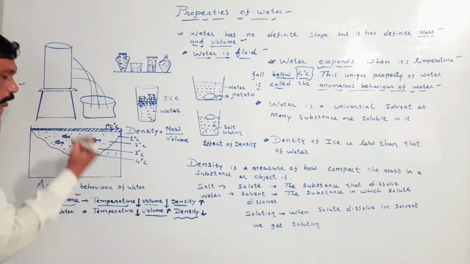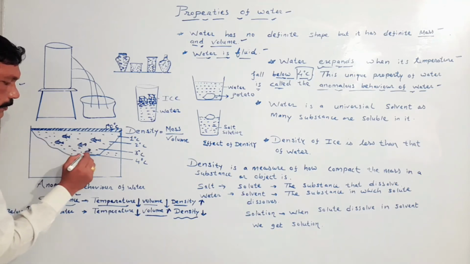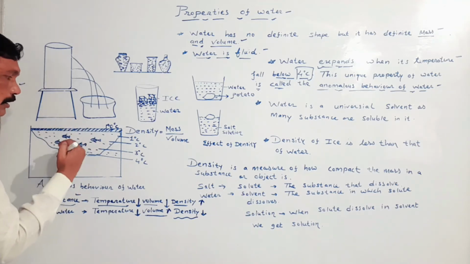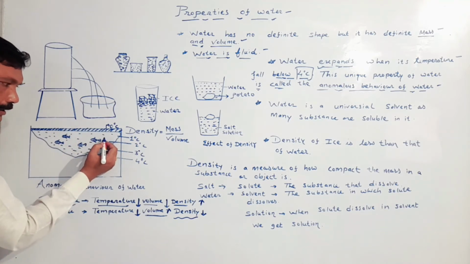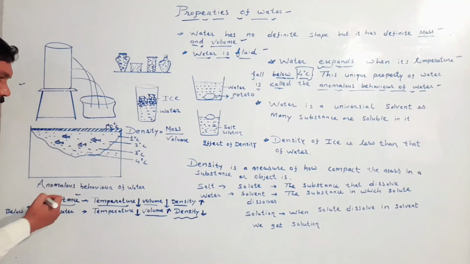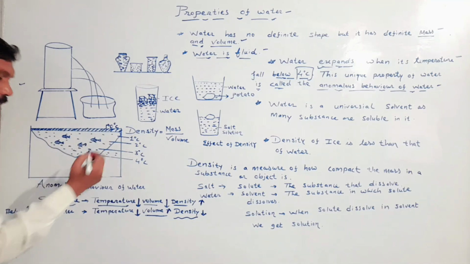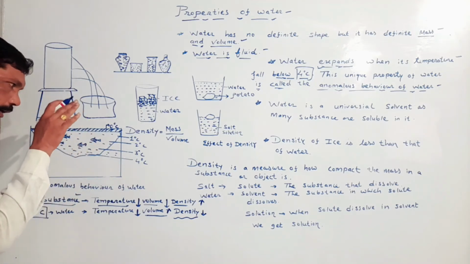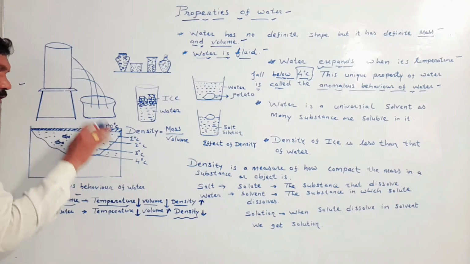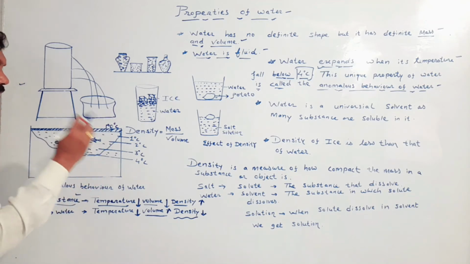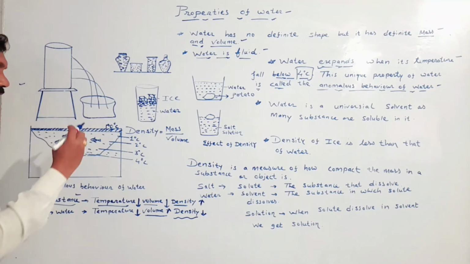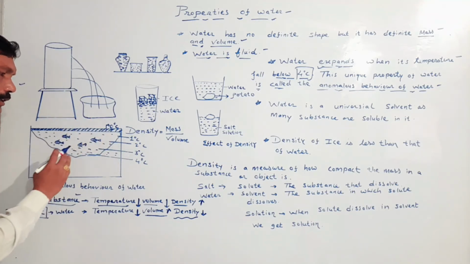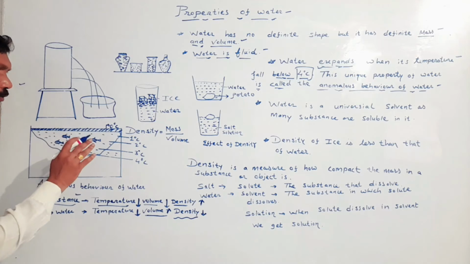But inside this layer of ice, there is water. And as there is water below the layer of ice, the aquatic life inside the water survives. My dear student, therefore abnormal behavior of water, anomalous behavior of water, helps the living organisms to survive in cold countries where the lake and the river freeze. But inside the layer of ice, water is in liquid state, and this helps the aquatic life to survive.